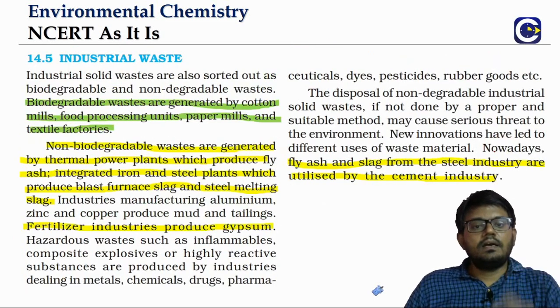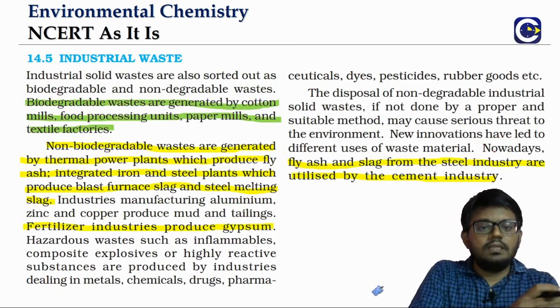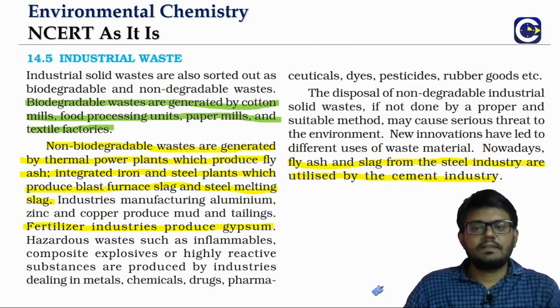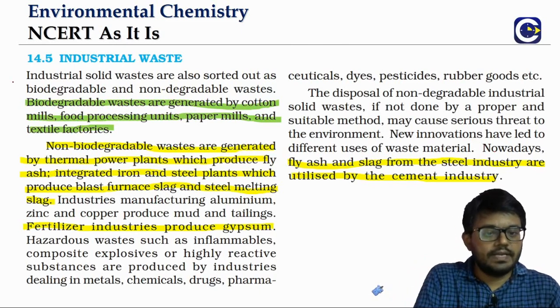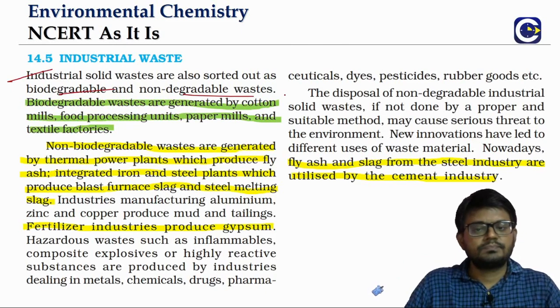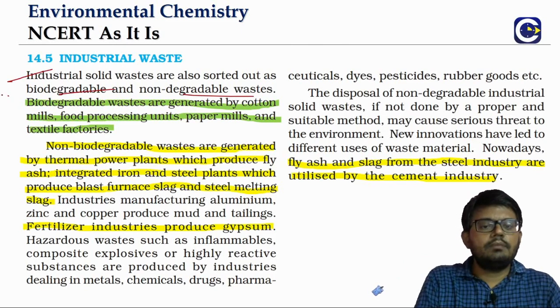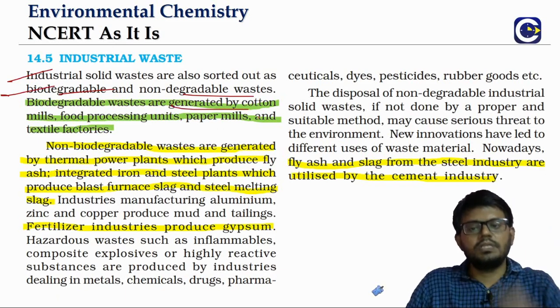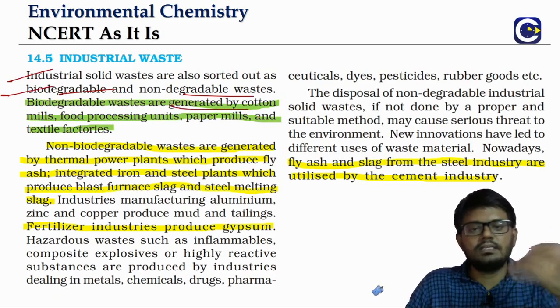The industrial waste is basically anything that we are able to get out of the industry as a discharge. So it can be biodegradable, it can be non-biodegradable. Biodegradable means what? You have the waste coming from the cotton mills, food processing units, paper mills, textile, all this will be biodegradable.